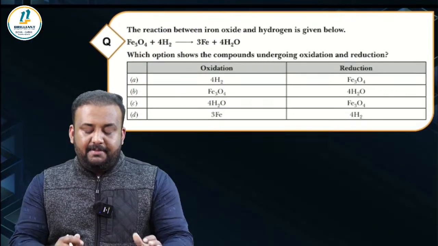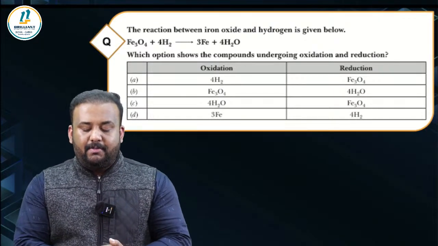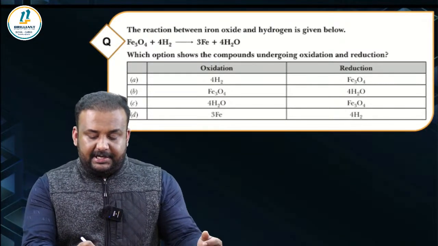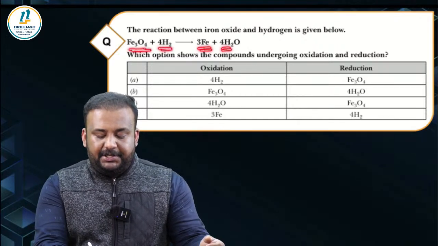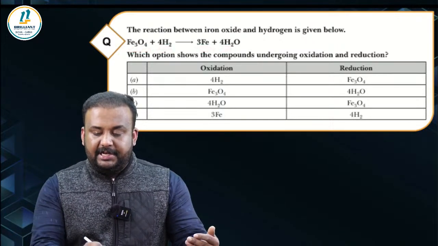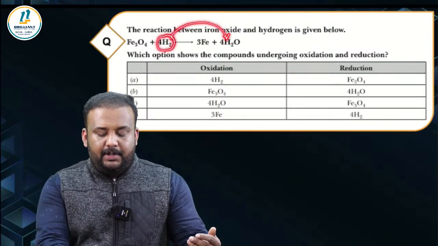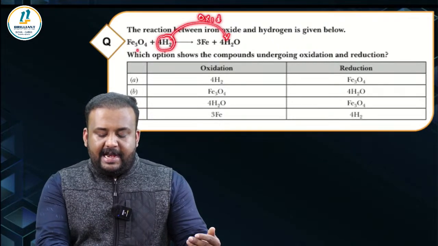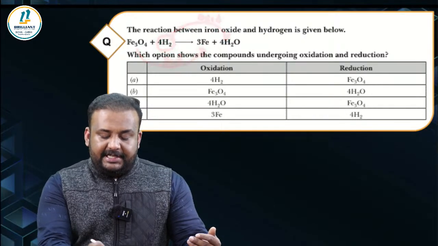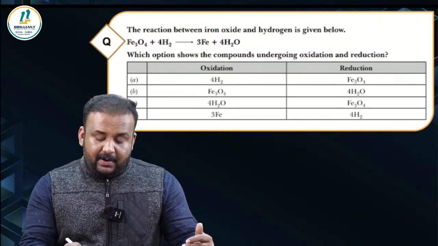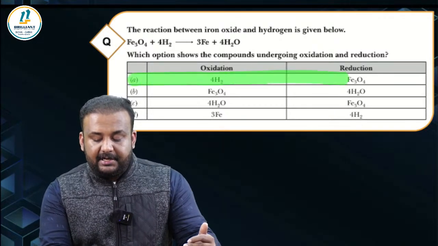The next question. The reaction between iron oxide and hydrogen is given below. Which option shows the compound undergoing oxidation and reduction? Tell me, Fe3O4 and H2 giving Fe plus H2O. Who is undergoing oxidation? You can see that H2 is becoming H2O. This is oxidation. And Fe3O4 losing oxygen. This is reduction. So we can say H2 is undergoing oxidation and Fe3O4 is undergoing reduction.